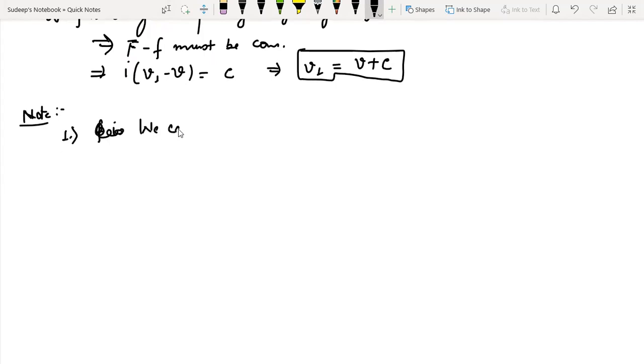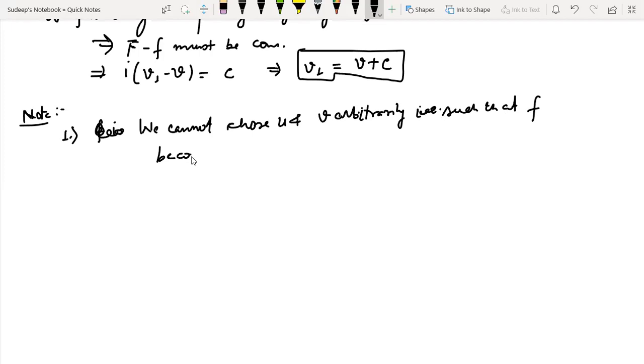We cannot choose U and V arbitrarily such that F becomes analytic. It may be possible that your U and V are harmonic. We cannot choose harmonic functions U and V arbitrarily such that F becomes analytic.